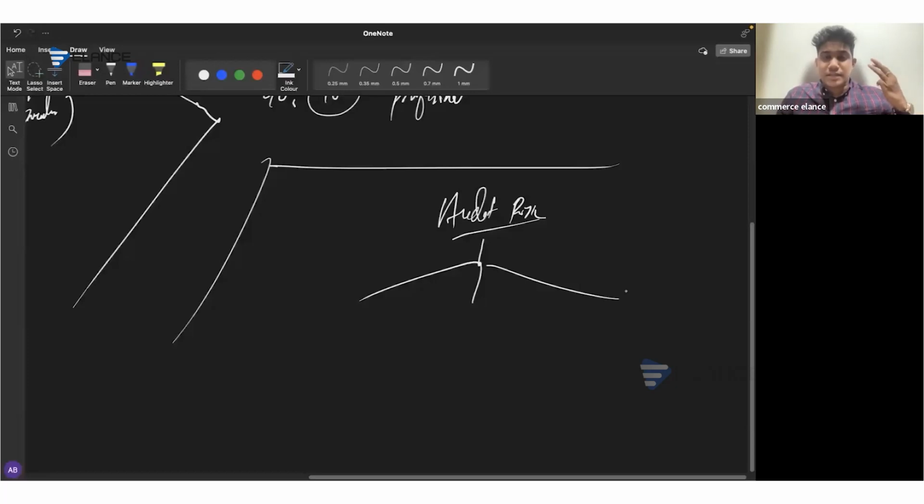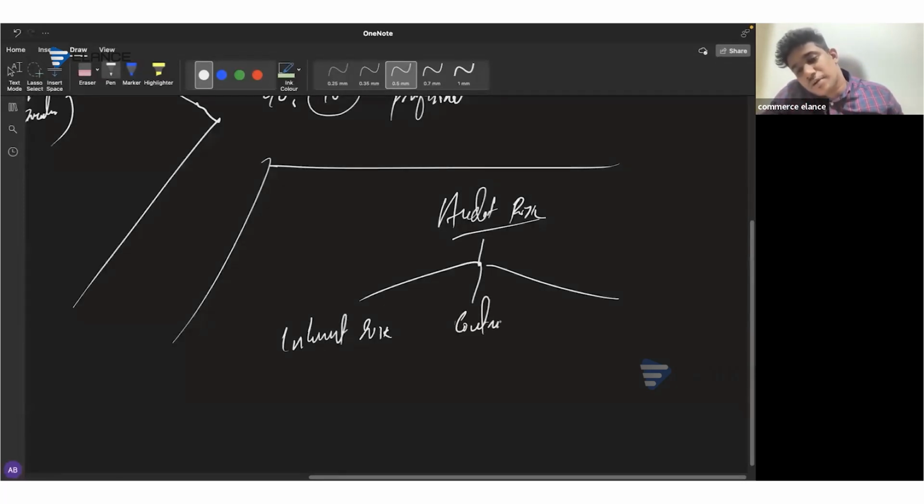And as we know, there are three components of audit risk. There will be inherent risk. In addition to which, there is also the possibility of control risk and detection risk.